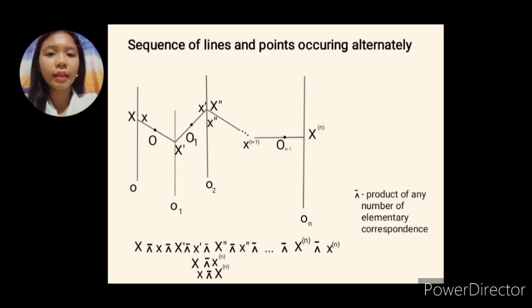Okay, we can extend it, although we can't see that in the figure, so we can extend that as X raised to n. Now, since this notation is very long, we can write it in a shorter form.